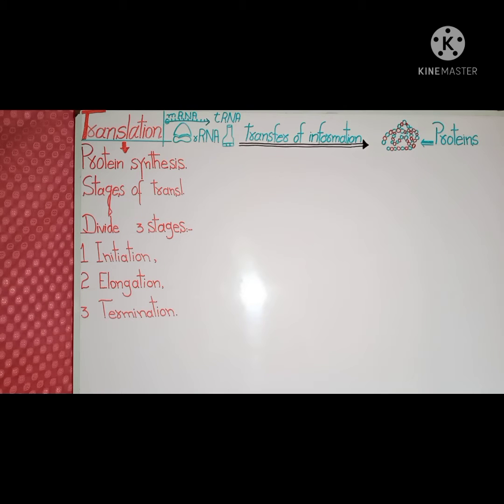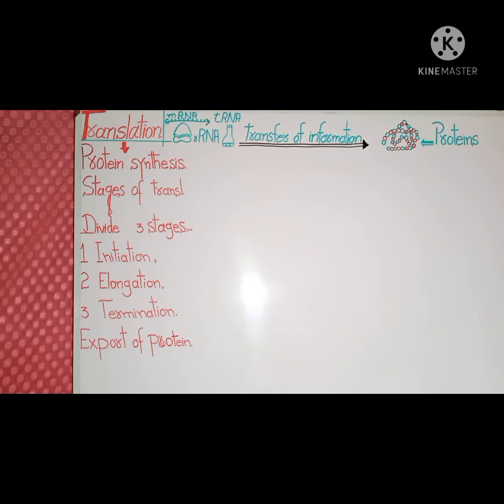The third stage is termination, when the protein synthesis process comes to an end. Finally, the export of protein is done. This protein is exported to the part of the same cell in which it is synthesized, or can be exported out of the cell for the use of neighboring cells.